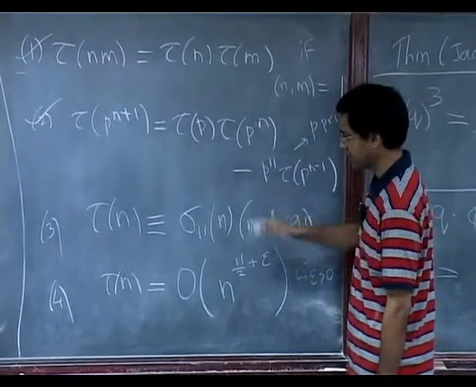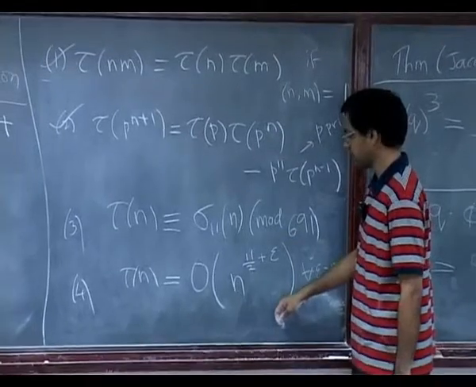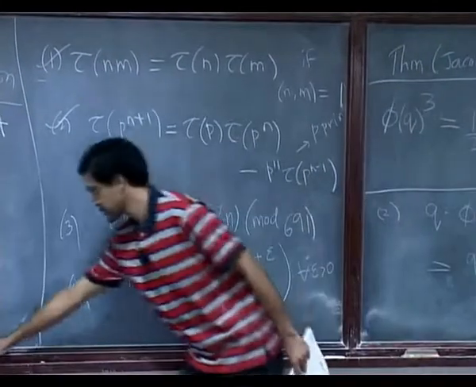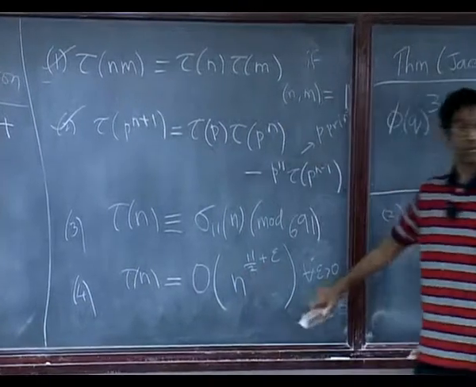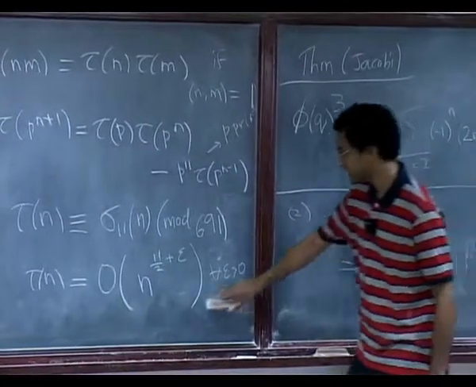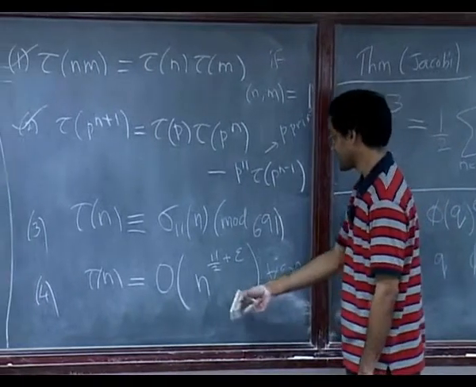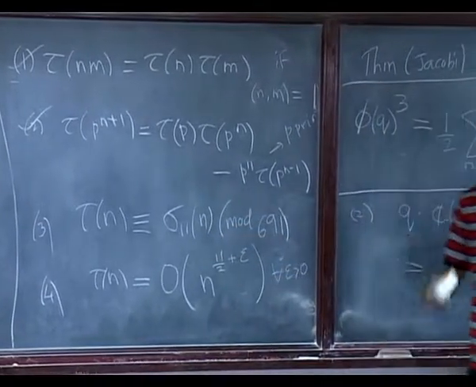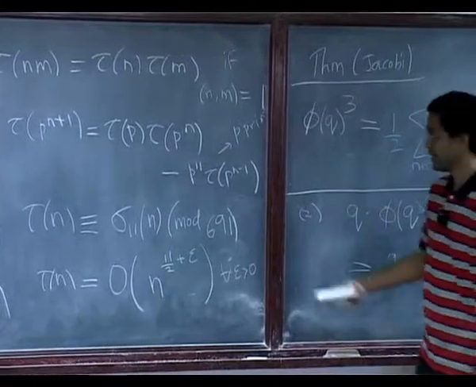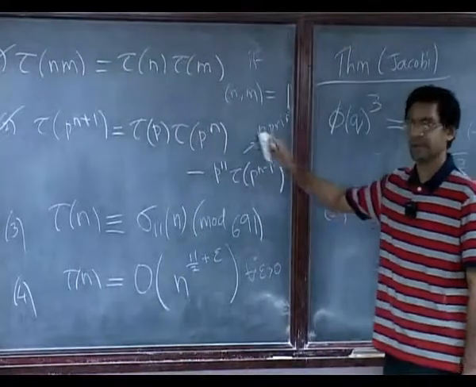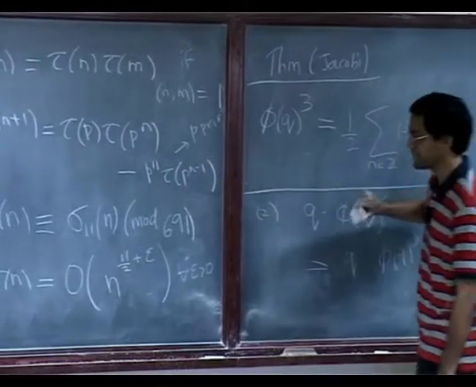I guess the first three were proved rather quickly. This turned out to be a very deep conjecture, and it was finally settled, I think, sometime in the 70s by Deligne. So Deligne first showed that this conjecture would follow from the more general and famous Weil conjectures, which were then proved by several people, with the last remaining bit finally proved by Deligne himself.